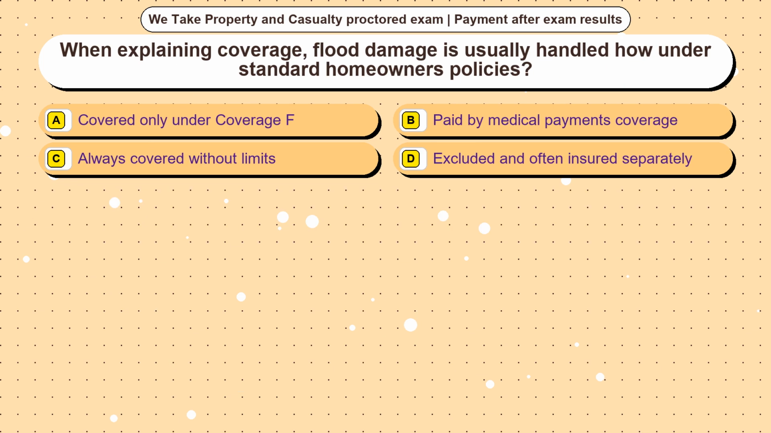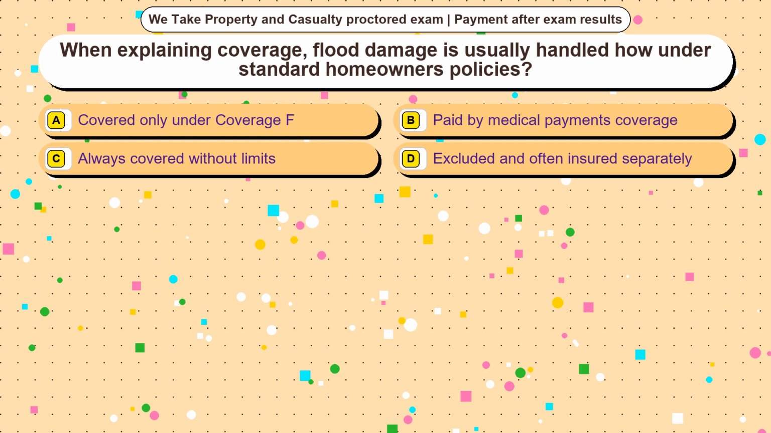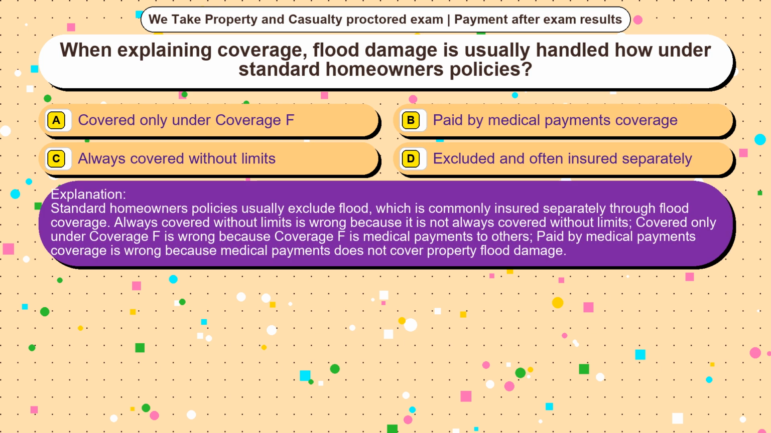Question 22. When explaining coverage, flood damage is usually handled how under standard homeowners policies? Option A, covered only under coverage F. Option B, paid by medical payments coverage. Option C, always covered without limits. Option D, excluded and often insured separately. The correct answer is option D. Standard homeowners policies usually exclude flood, which is commonly insured separately through flood coverage.